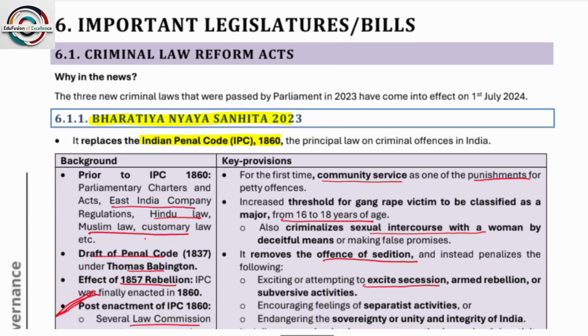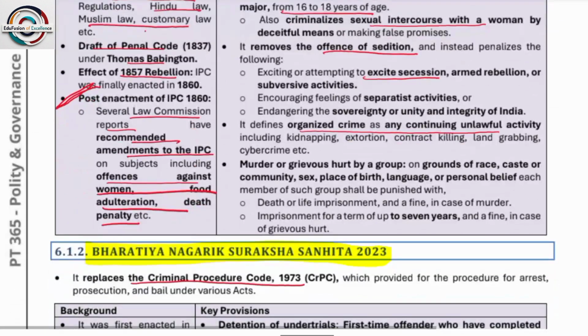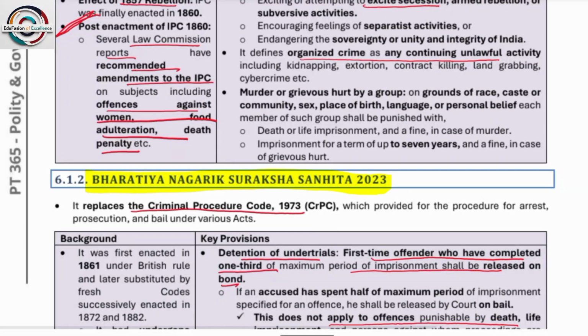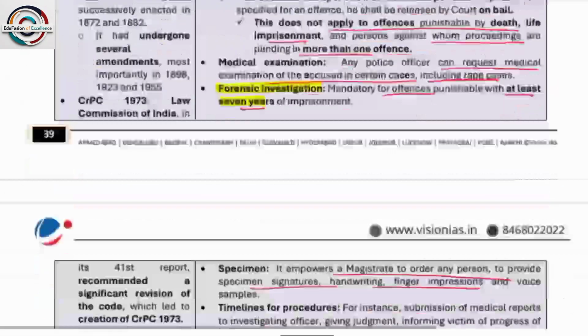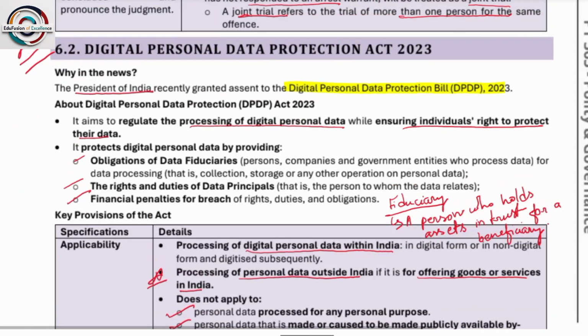Next, important legislative bills. Bharatiya Nyaya Sanhita. I hope everyone remembers Bharatiya Nyaya Sanhita. It has been in the news many times. It replaces the Indian Penal Code. I'm not going through it in detail. Bharatiya Nagarik Suraksha Sanhita replaced the Criminal Procedure Code. Next is Bharatiya Sakshya Adhiniyam, which replaced the Indian Evidence Act.